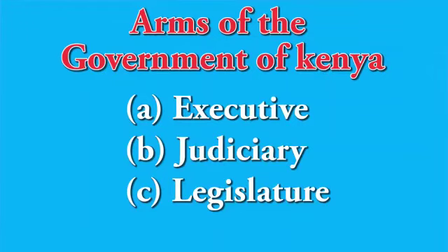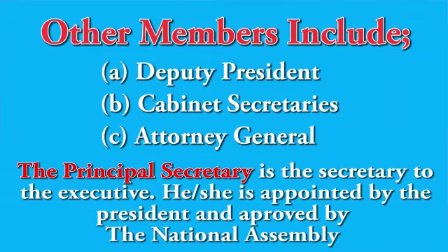Now, the government of Kenya is formed by 3 arms of government, that is the executive, the judiciary, and the legislature. The executive is headed by the president, who is also the commander-in-chief of the defense forces. Some members assist the president in the executive. They include the deputy president, the cabinet secretaries, and the attorney general.